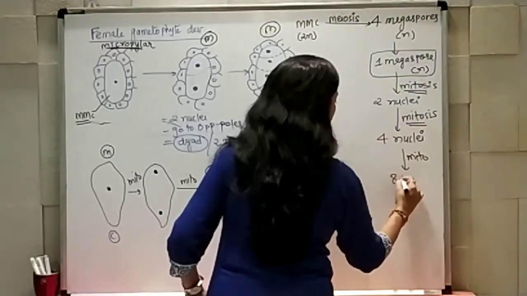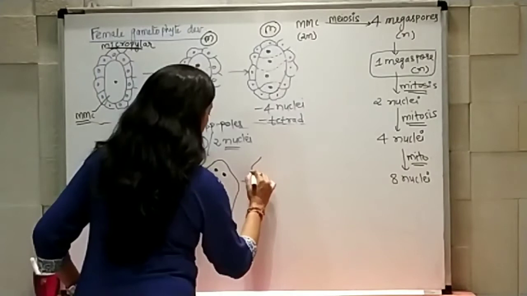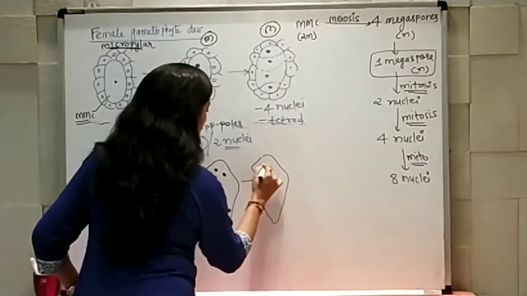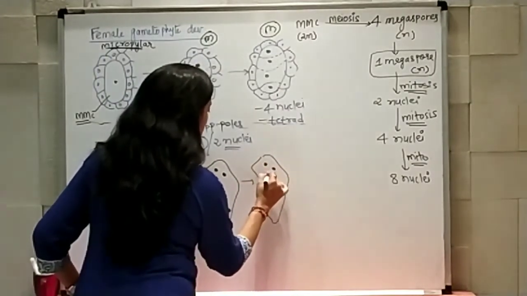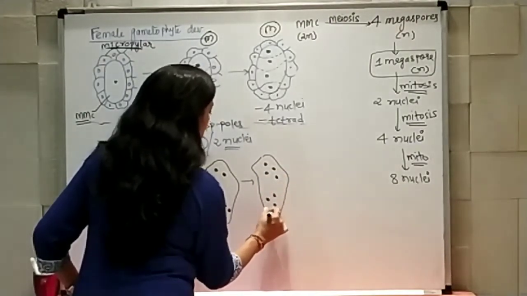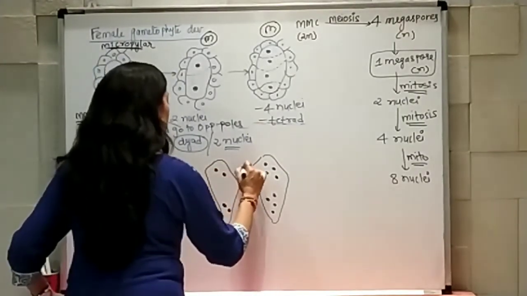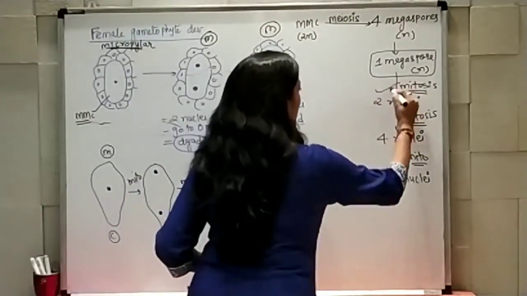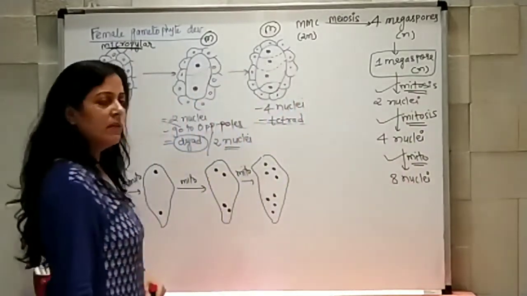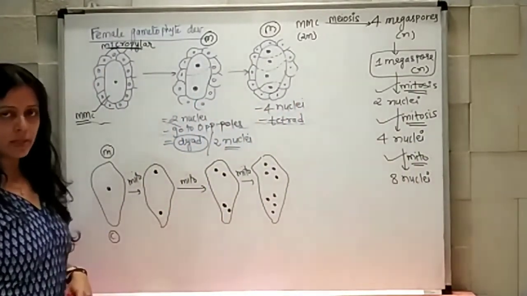So 4 nuclei get converted into 8 nuclei. So now here you can see 4 over here and 4 over here. Thus 8 nuclei form due to 3 mitotic divisions, 1, 2 and 3, and because of that 8 nuclei formation has taken place.